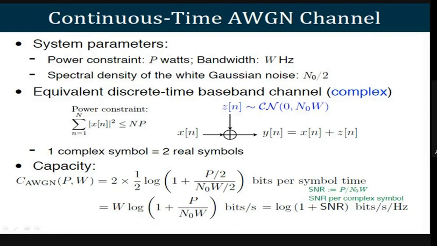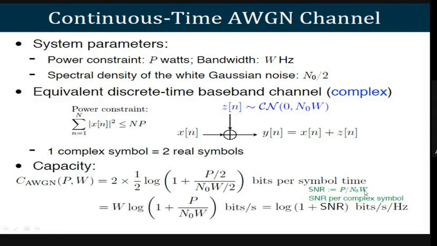Here you can see we have considered two real symbols: 2 into 1 by 2 log of 1 plus P divided by 2 N naught W divided by 2, bits per symbol time. We have to note one point about the signal to noise ratio. The signal to noise ratio is given by P divided by N naught into W. This is the signal to noise ratio per complex symbol.